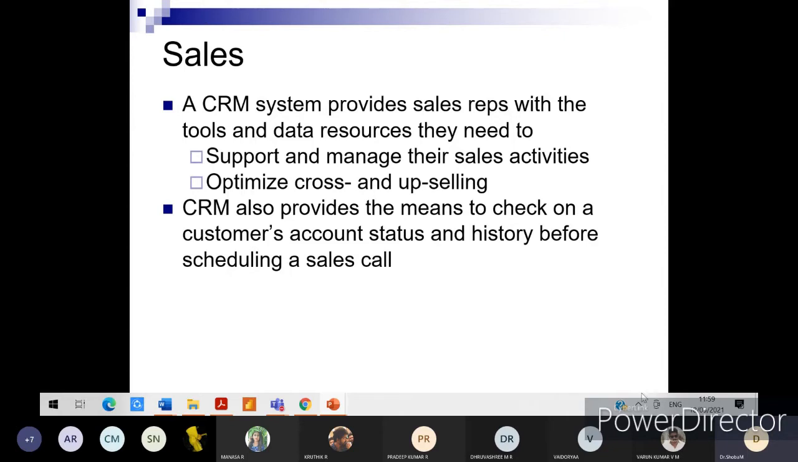CRM also provides the means to check on a customer's account status and history before scheduling a sales call. For this point, I had mentioned an example or scenario to get you familiar with how the company will get notifications with respect to private sector employees when they will be getting appraisal or additional benefits or perks. I had taken up the example of Diwali time or Christmas time.